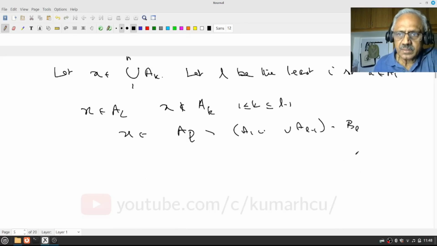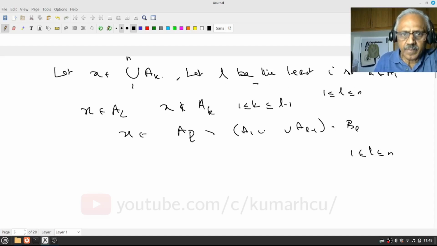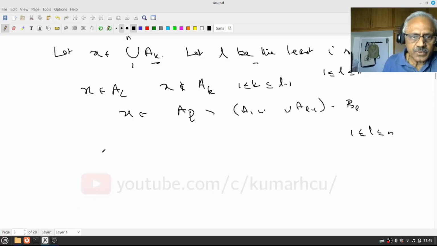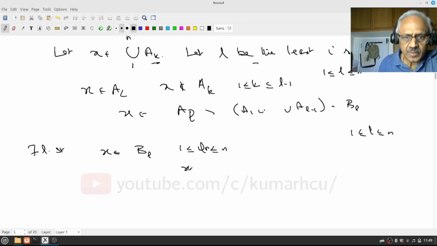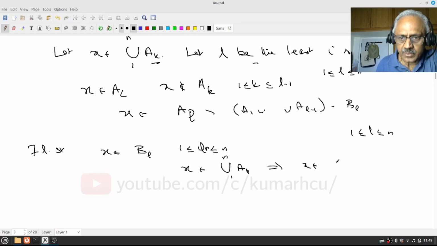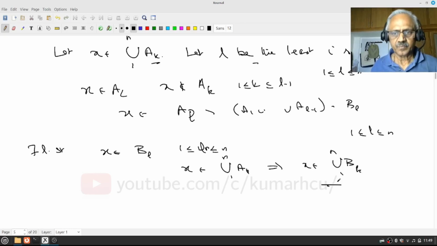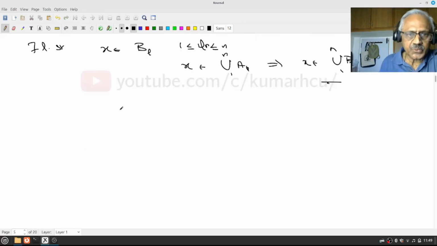And what is this L? This L is between 1 and n. Therefore x belongs to BL for some L such that 1 is less than or equal to L less than or equal to n. That means if x belongs to the union of Ak, k equal to 1 to n, it implies x belongs to the union of Bk, k equal to 1 to n. It actually belongs to BL. So what you have shown is that you have proved the result.